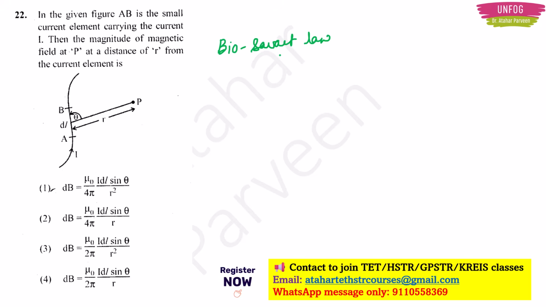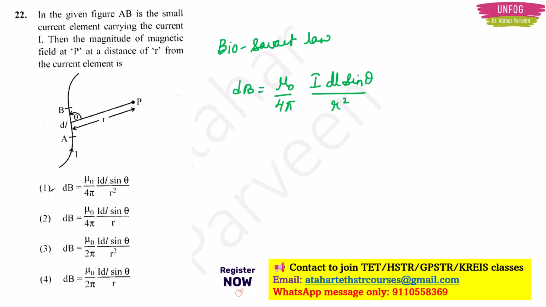So here we have one formula given by this law. The formula is dB is equal to mu naught by 4 pi I dl sin theta upon r square. What is this?